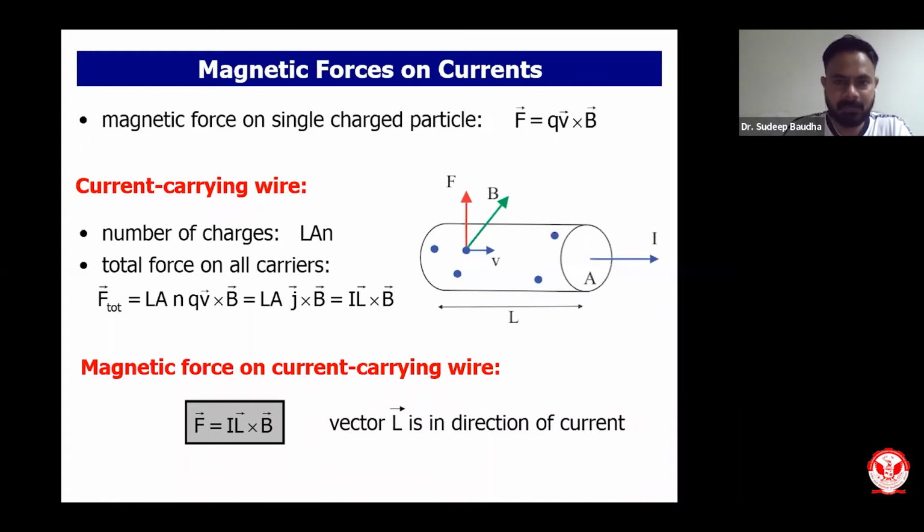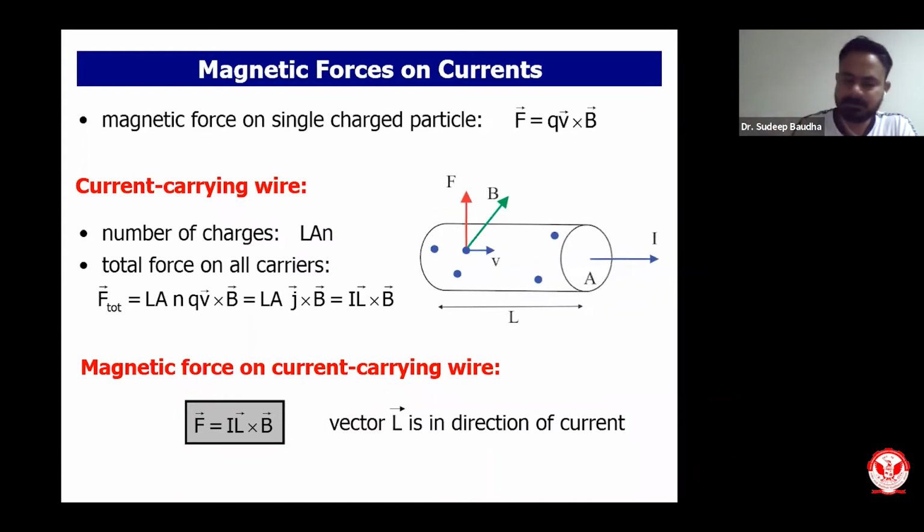So we have another formula. In case of a single charge, the formula is F equals Q V cross B, where Q is charge, V is velocity of the charge, and B is the magnetic field. But if I have an element carrying current, then the force equals current into length of that wire, which is kept in the magnetic field, cross product with the magnetic field. So now we have two definitions. One is magnetic force on a current carrying wire. Another is magnetic force on a single charge.